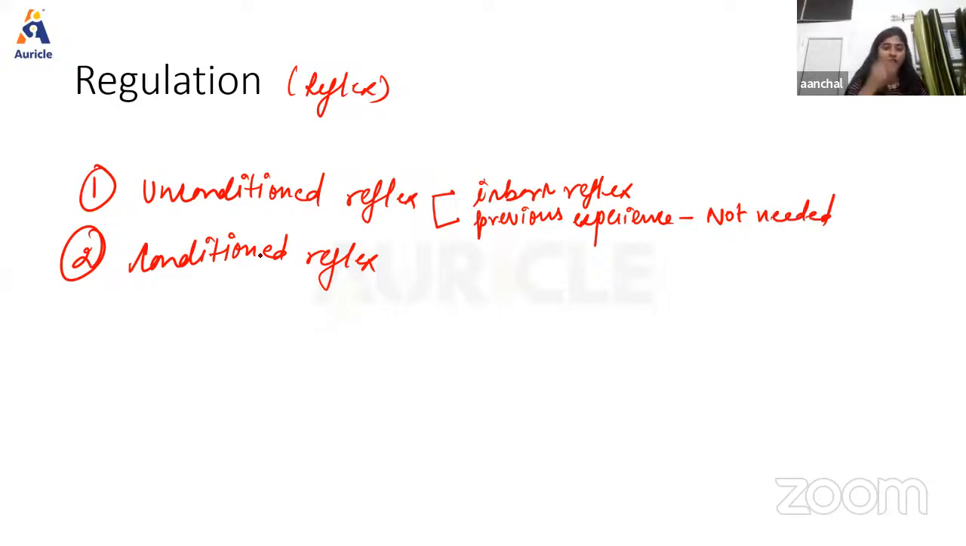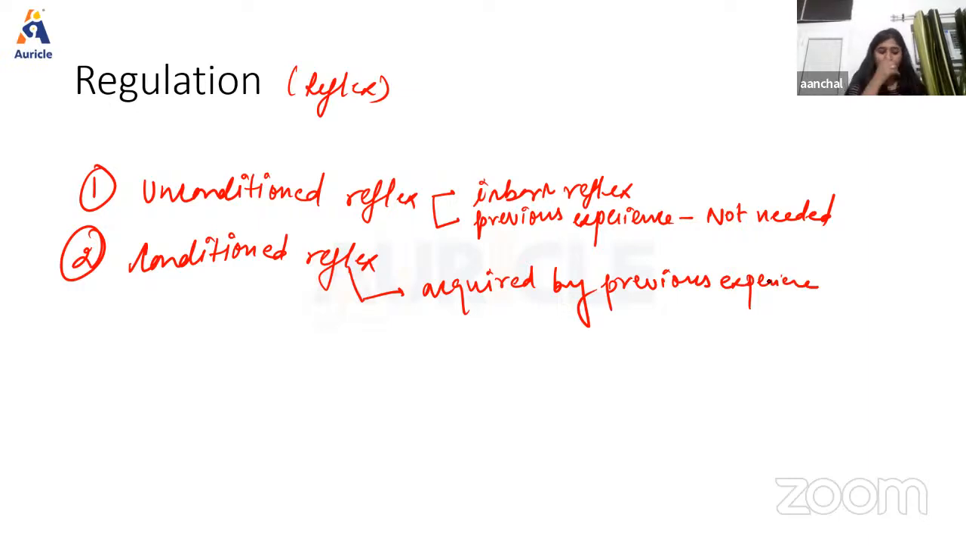Right, now next we have the conditioned reflex. This conditioned reflex is the one that is acquired by experience, and it needs previous memory. Previous experience will be needed. Okay, so this is acquired by previous experience.